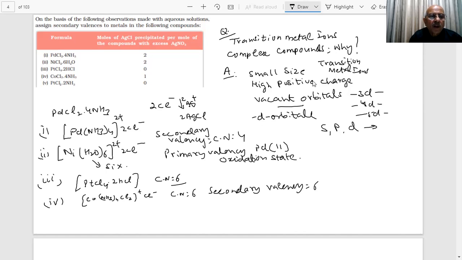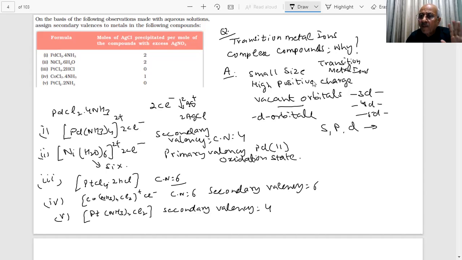The last one. Nothing will be outside. Not 6; nothing will be outside, since there are 2 here and 2 here. So how much? 4. Don't answer the question without doing it. That's my point to the students: you cannot answer anything blindly, and that is our problem. I hope you understood the point very clearly.